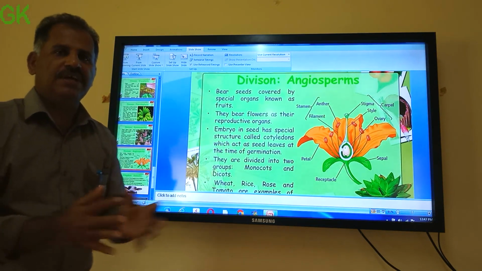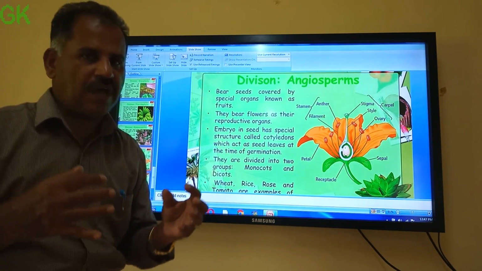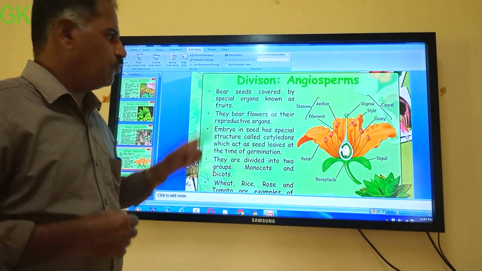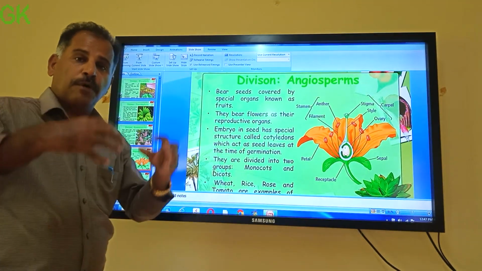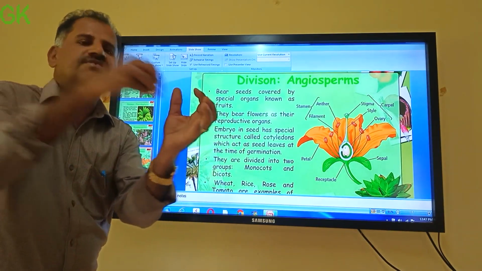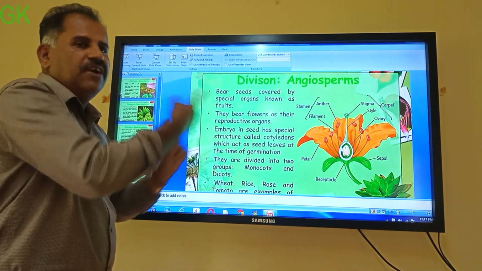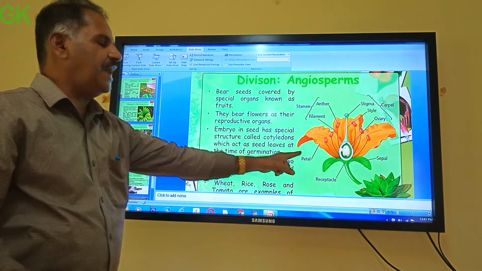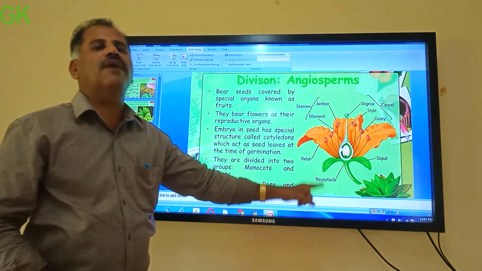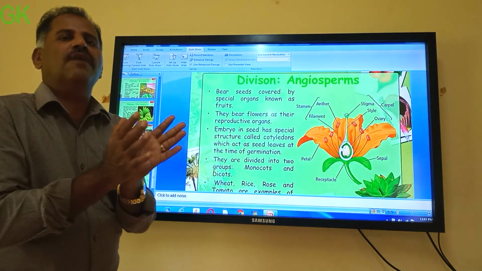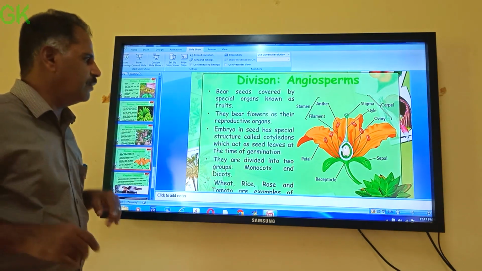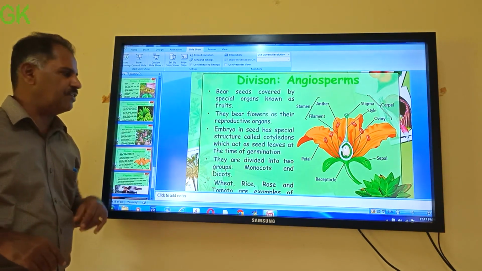And the last group of plants is the highly advanced group, the division angiosperms. Angion means covering, sperma means seed. So angiosperms produce fruits in which seeds are present. The fruit is where seeds are protected. That is why they are covered seeded plants. And what is the major character? You can see here they are producing flowers. That is why they are commonly called flowering plants. They bear flowers as their reproductive structures.